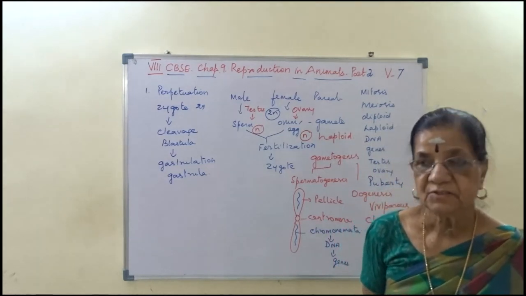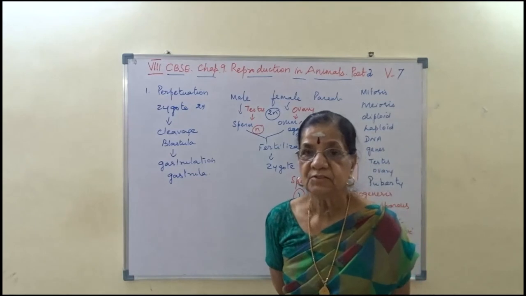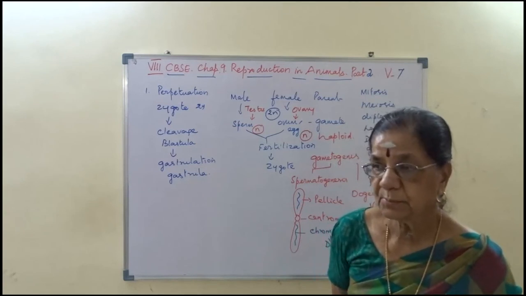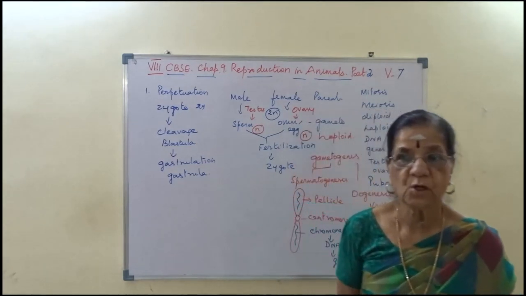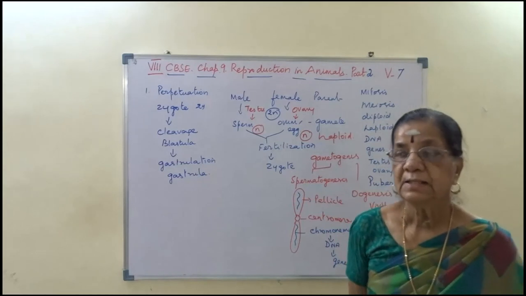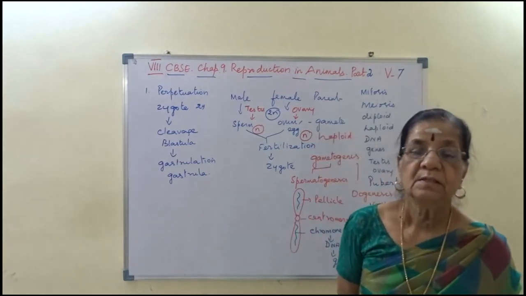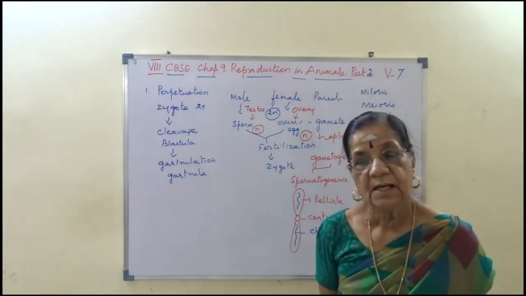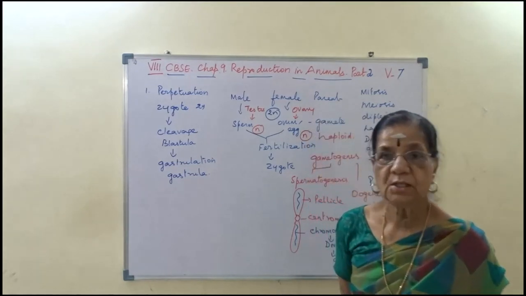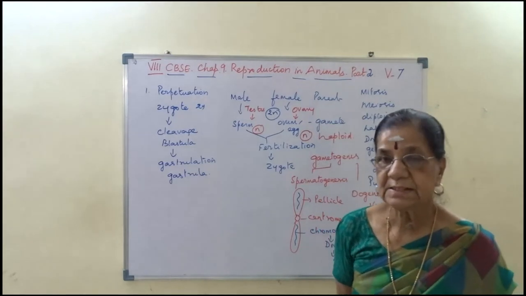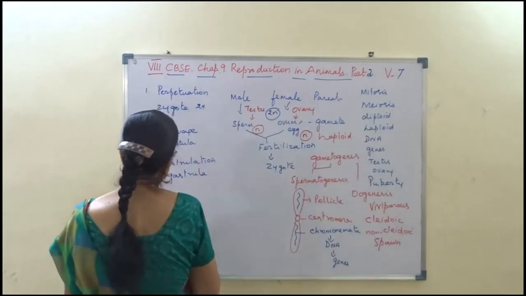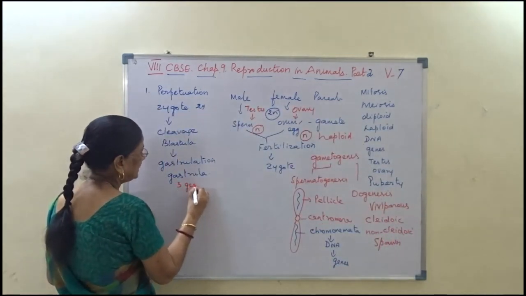That blastula, on further cell division, forms gastrulation, and as a result gastrula will be formed, and this gastrula is differentiating into 3 germ layers.